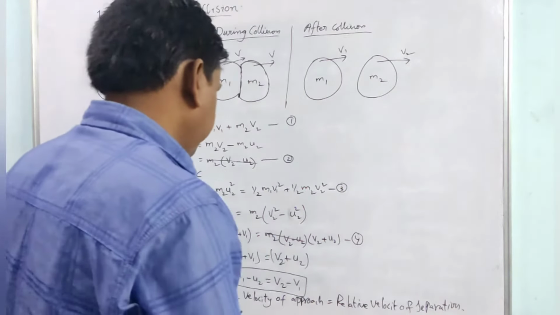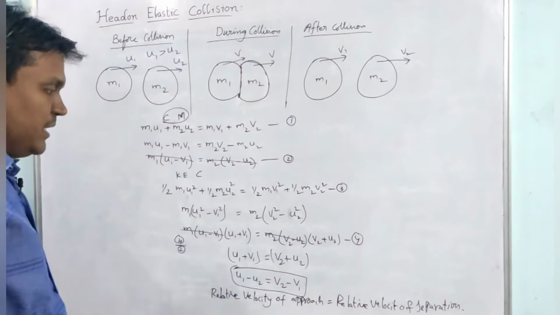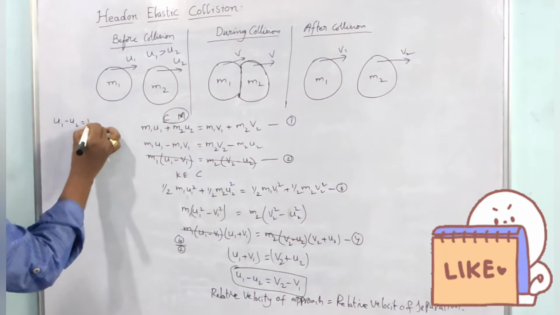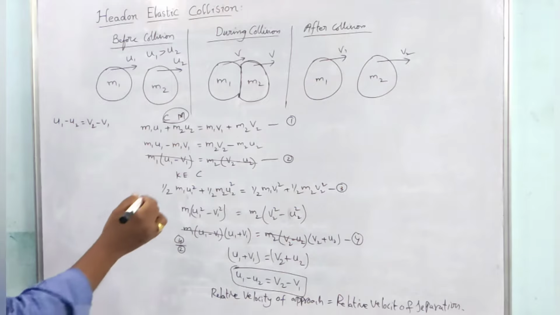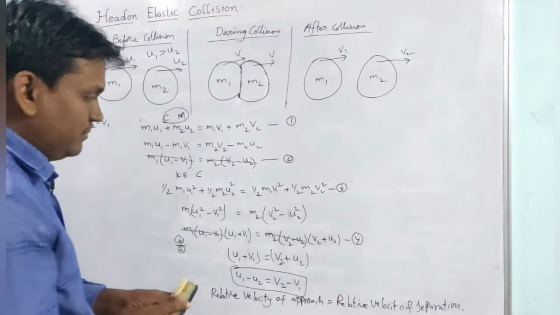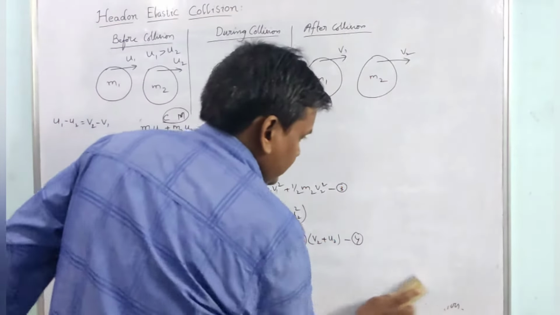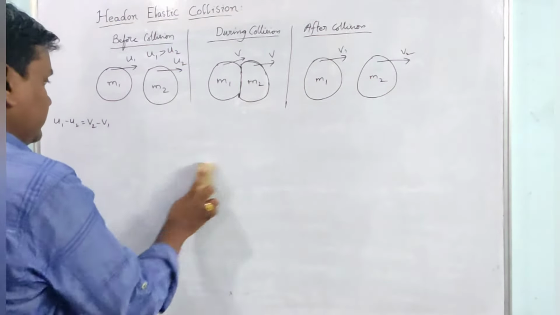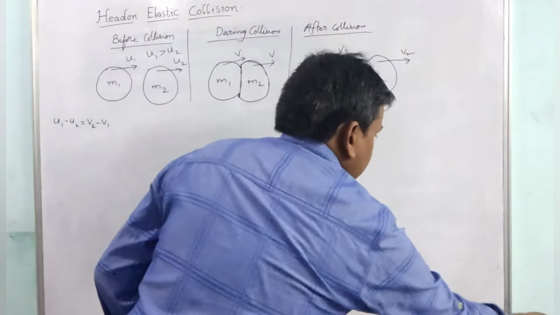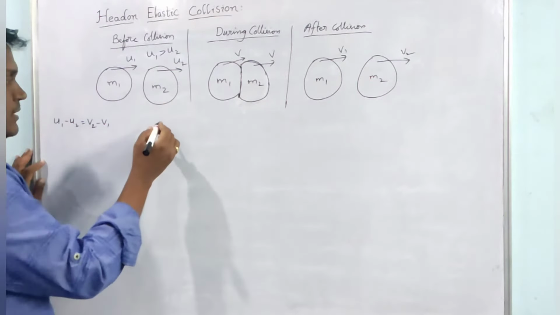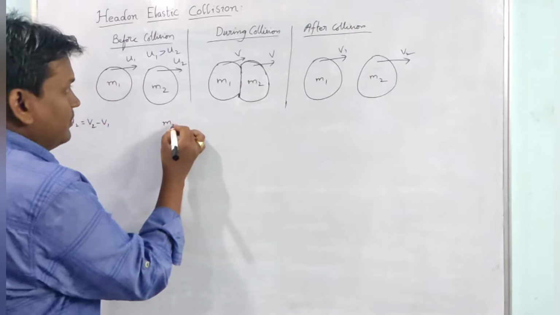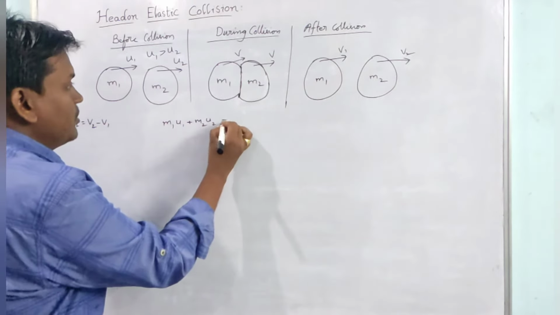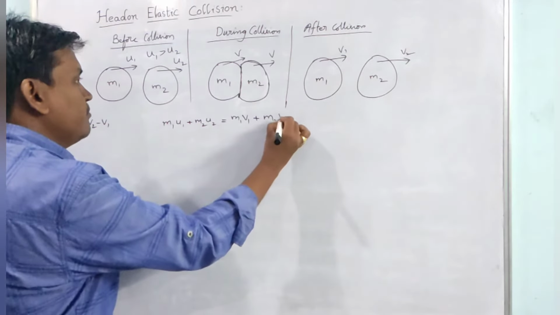So let us find that. These are the two equations we require here: u1 minus u2 equal to v2 minus v1, and this also we need. See, by using this equation we know that the law of conservation of momentum is m1 u1 plus m2 u2 equal to m1 v1 plus m2 v2.